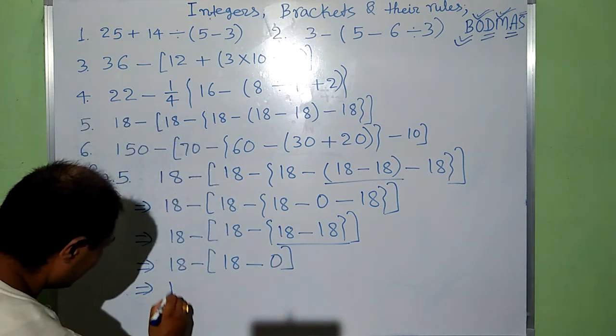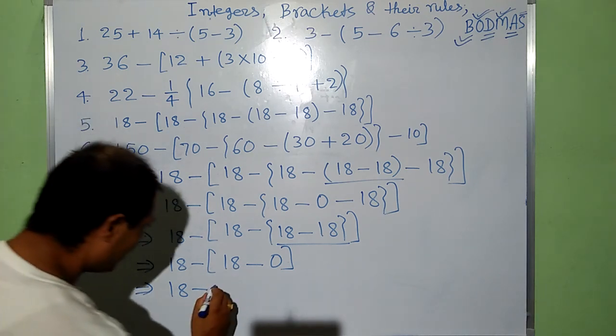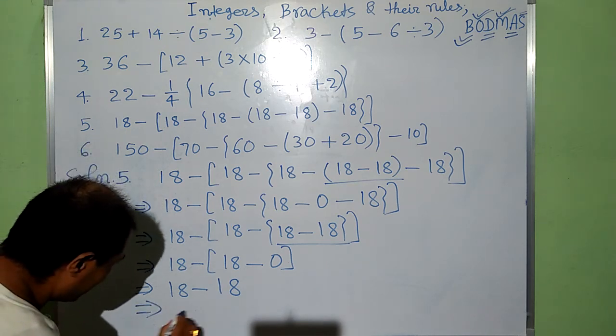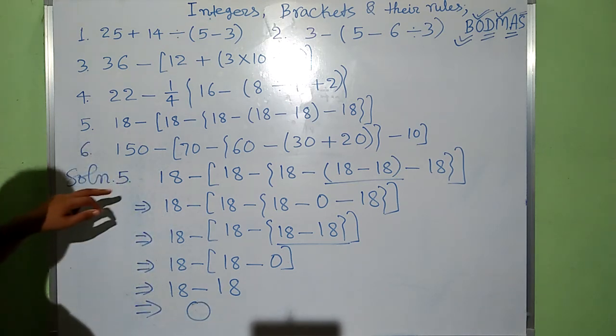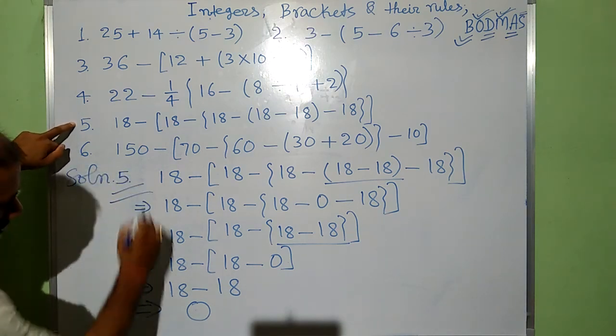Finally, 18 minus 0, that is again 18. Now 18 minus 18, that is 0. The solution of 5th is also 0.